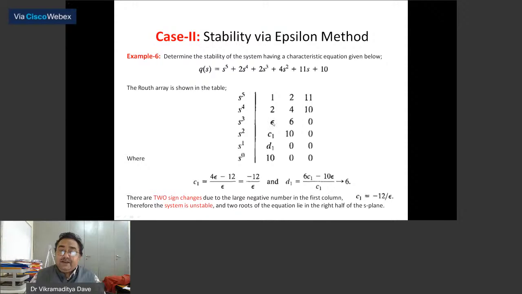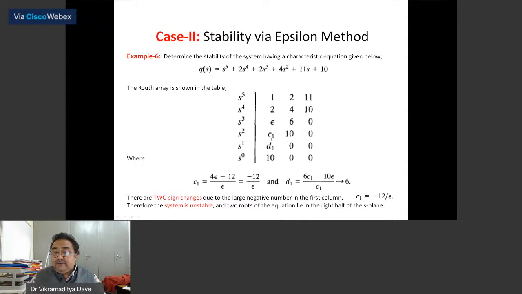Mind it, this is the case when only one element, that is the first element of a row, is becoming 0, not all the elements. When all the elements become 0, that will be the third case. Here only the element in the first column is becoming 0. So in this method, instead of 0, we will write a symbol called epsilon, a very small number, approximately 0. Now we will solve with the help of this.